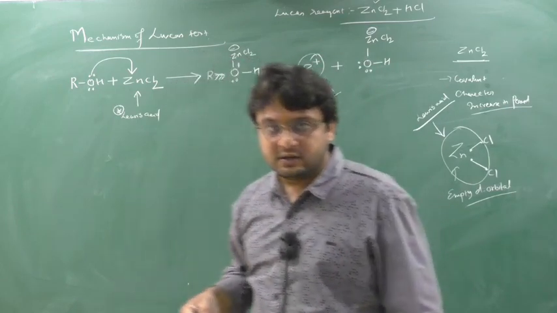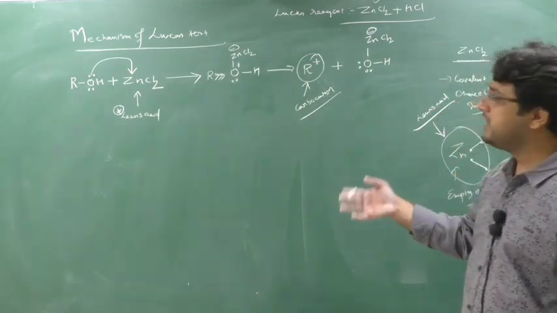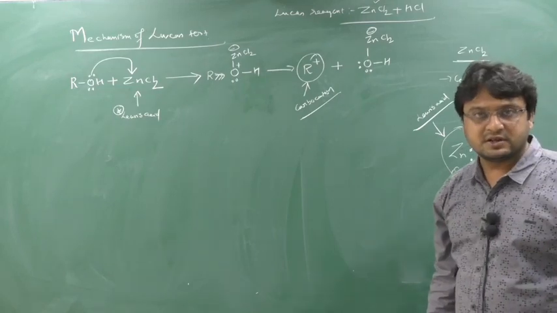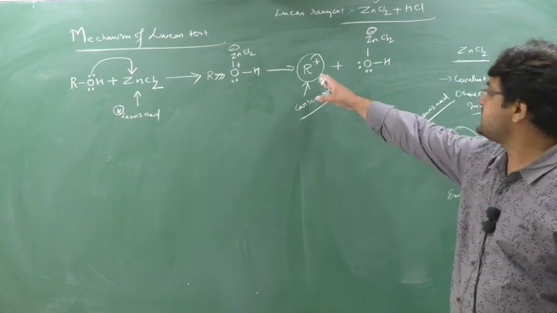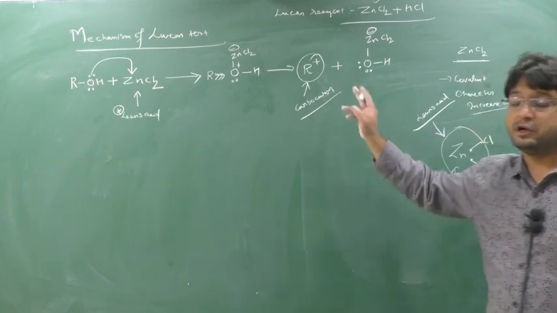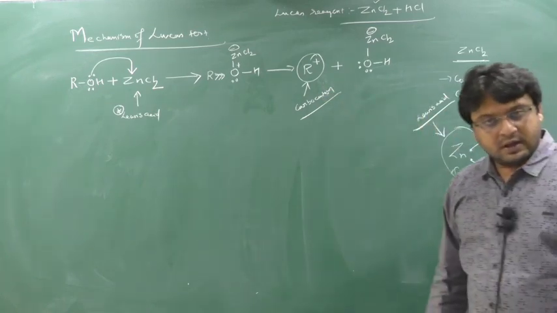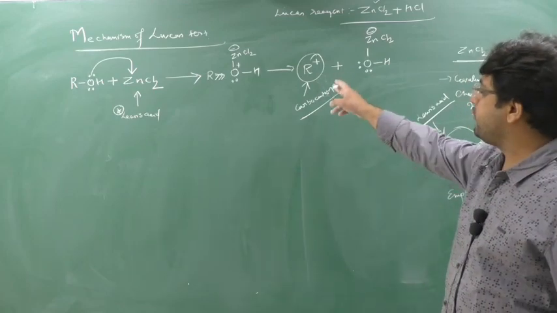If the carbocation is 3 degree, the reaction will occur very fast. 2 degree slow and 1 degree very slow, means no reaction will occur. Because stability of a carbocation is directly proportional to what? Rate of a reaction. Stability of a carbocation is directly proportional to the rate of a reaction. Clear, this understood? So there is a formation of carbocation.